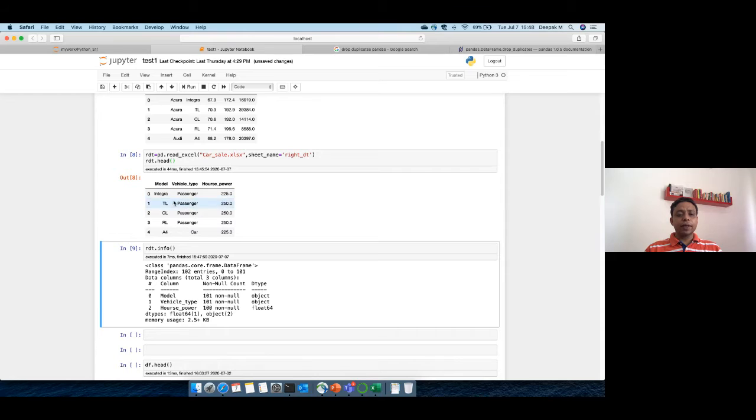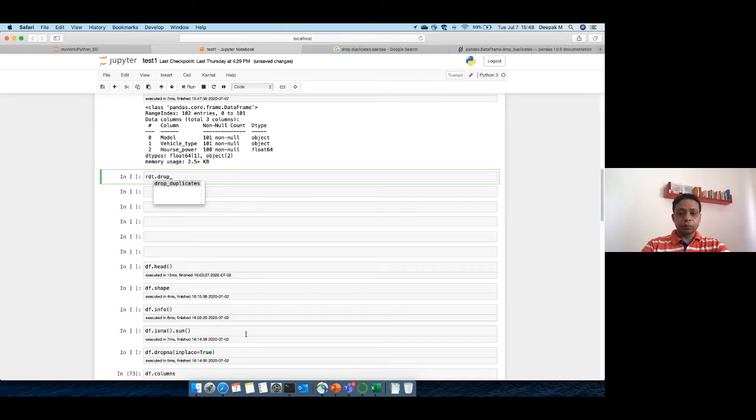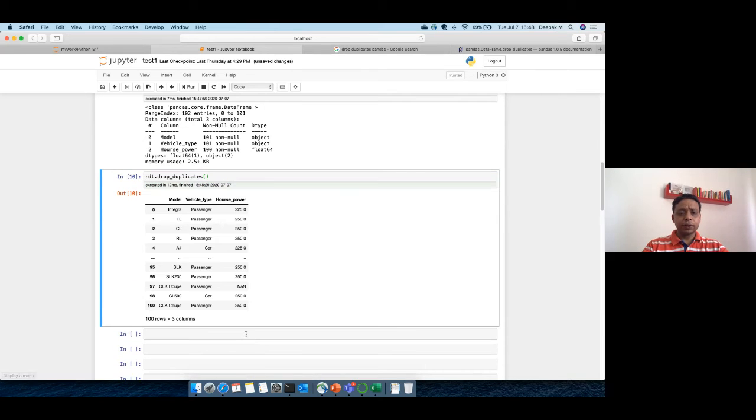Basically wherever the entire row is duplicate, that's what we want to drop. So we simply go and say rdt dot drop underscore duplicates. You simply do this and you'll get some output. It will say 100 rows. So basically there were only 2 rows which were completely duplicate. Basically all the values were same.